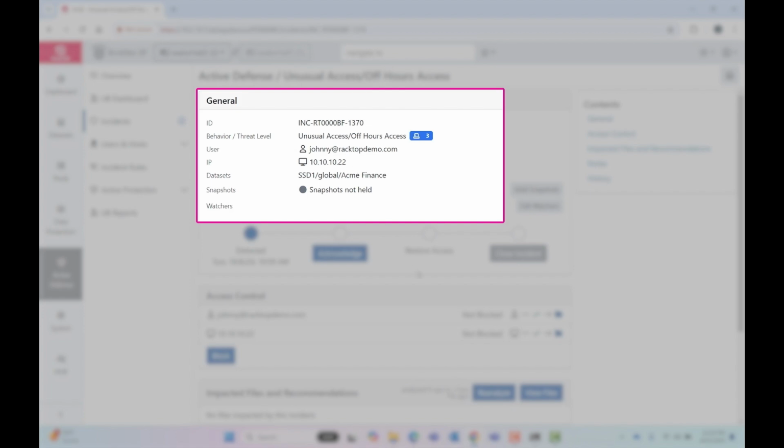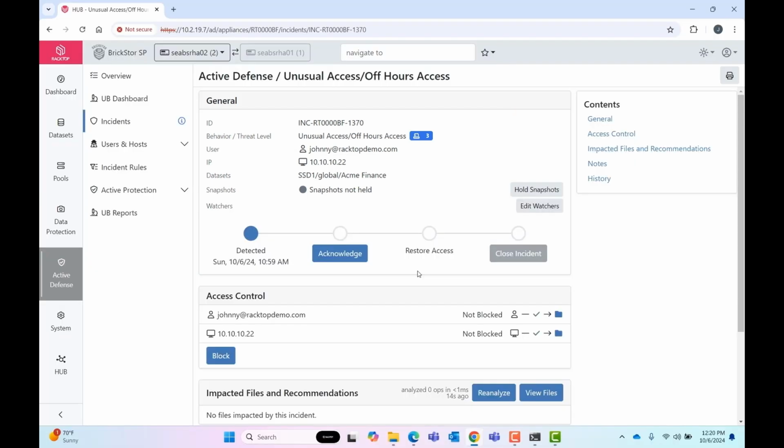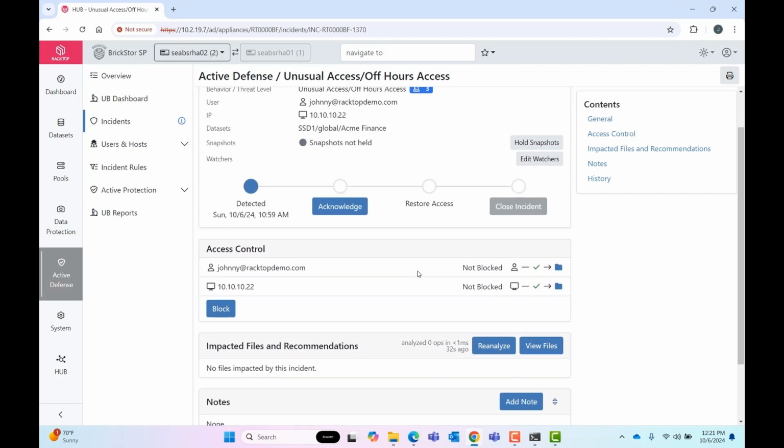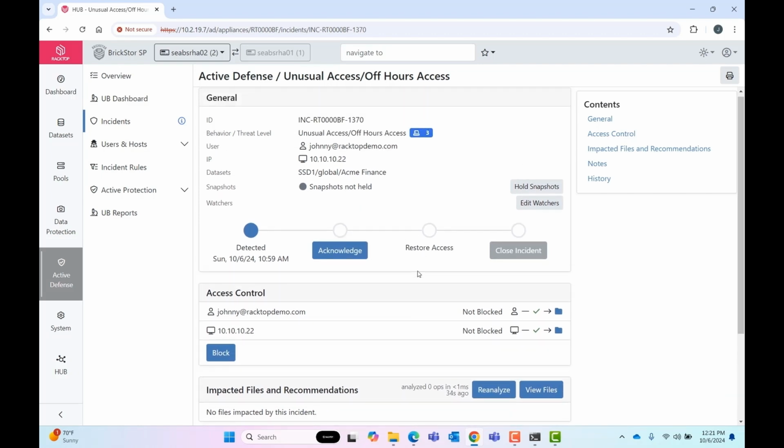So this is definitely a very useful feature, because when an account is compromised, often the adversary might try to go in at odd hours, so they have longer time to then steal data or perform activities without being caught, while maybe the security team isn't there to look at them. And so right here, we can see exactly what's going on, understand it and investigate what they're doing, and look at all the files they've looked at as well.